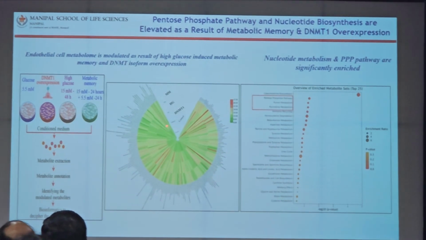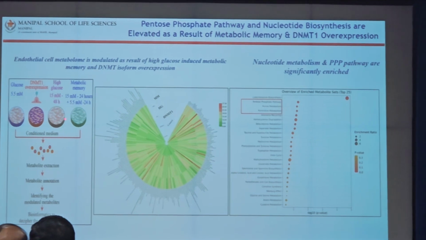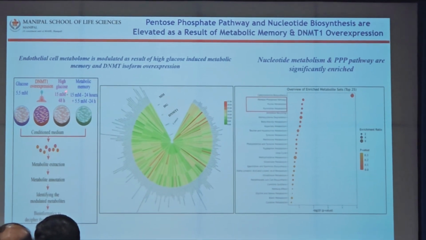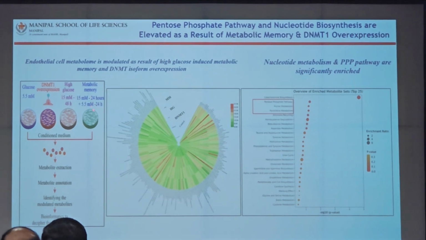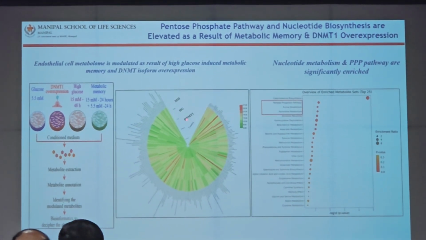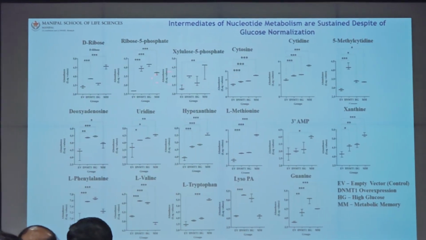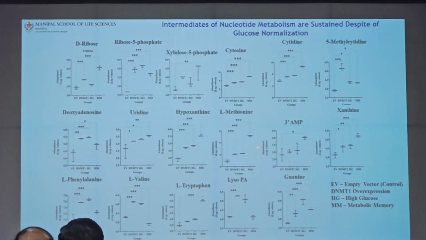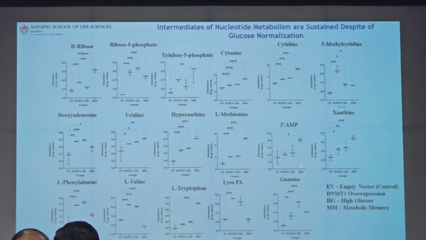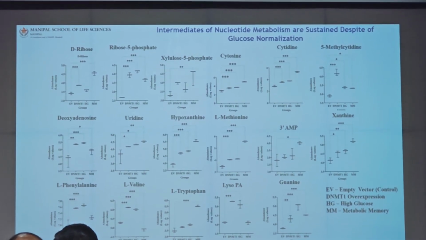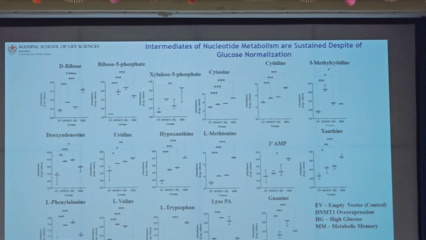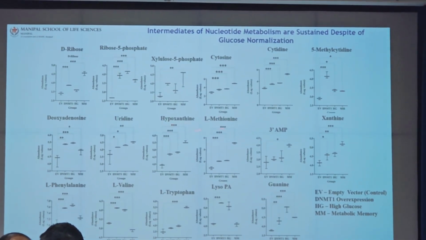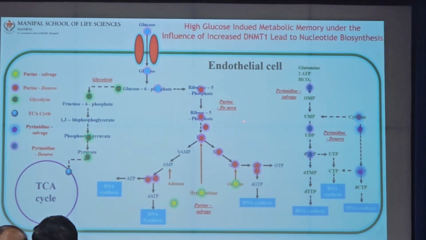In these conditions, we did metabolomics analysis with 4 conditions: control, DNMT1 overexpression, high glucose, and high glucose brought back to normal levels. We see a huge change in nucleotide metabolism. Endothelial cells are quiescent in nature unless we have physiological or pathological conditions. They don't proliferate, but in high glucose they start proliferating, and we see more nucleotides, which are still upregulated despite glucose normalization.